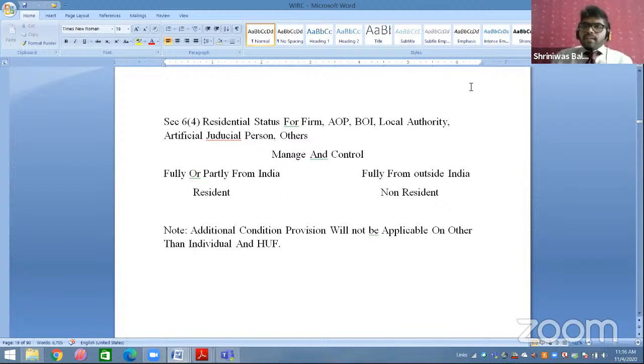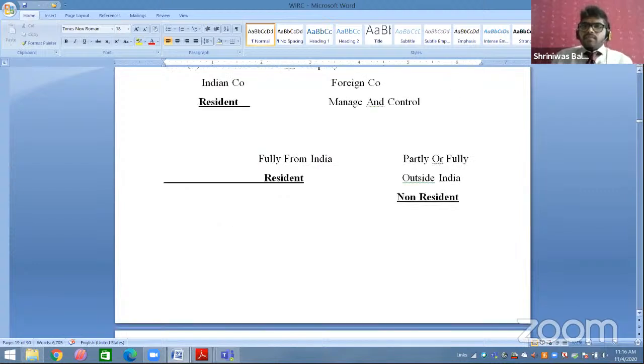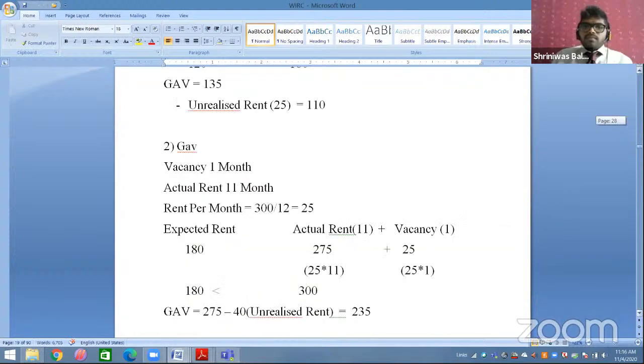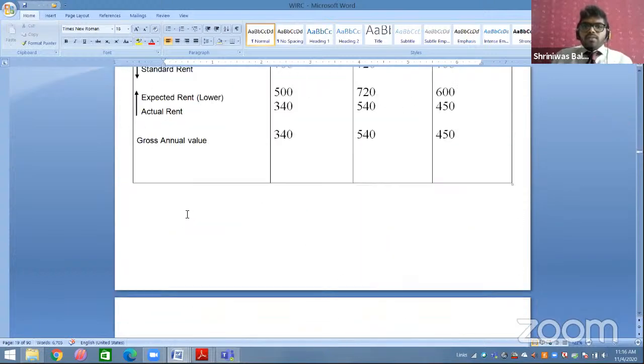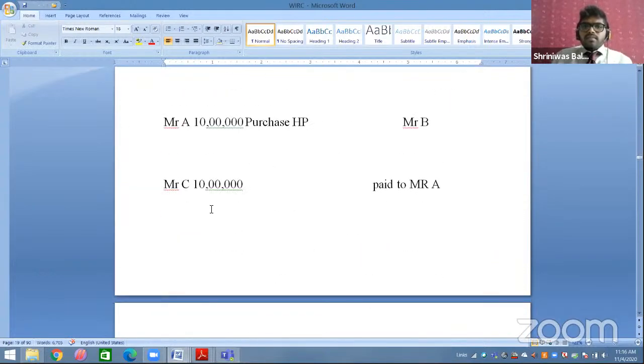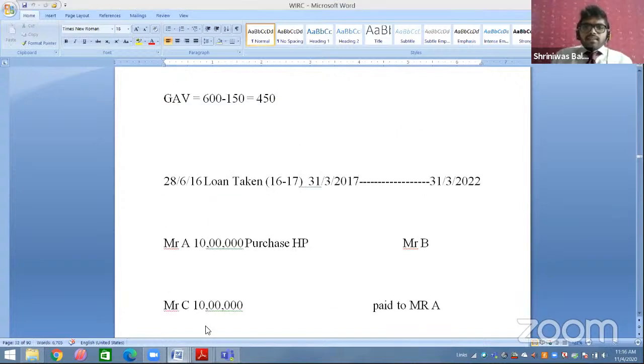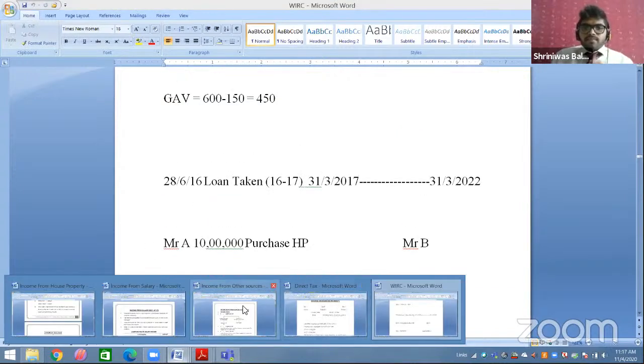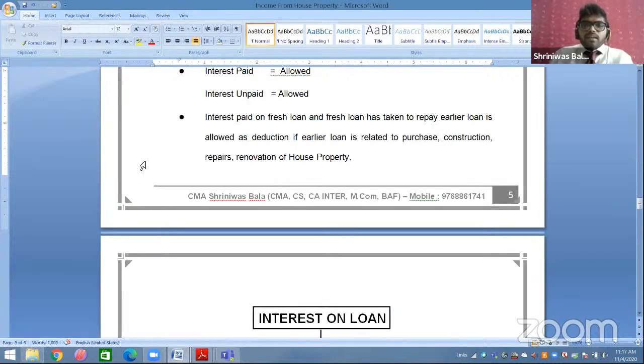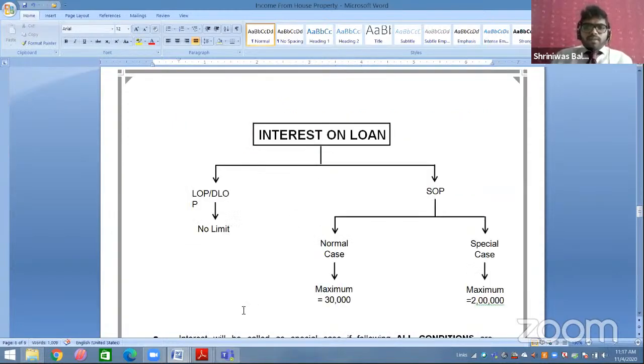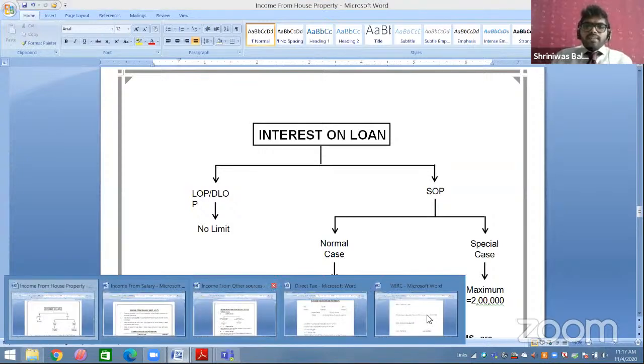Okay, you should read this. Now we will go to that point. Interest paid on fresh loan, where the fresh loan has been taken to repay the earlier loan, is allowed as deduction if the earlier loan is related to purchase, construction, repairs, or renovation of the house property. So I will explain to all of you with one good example.